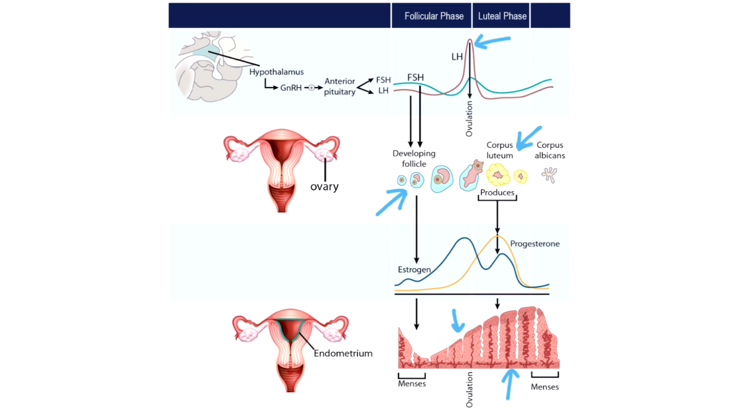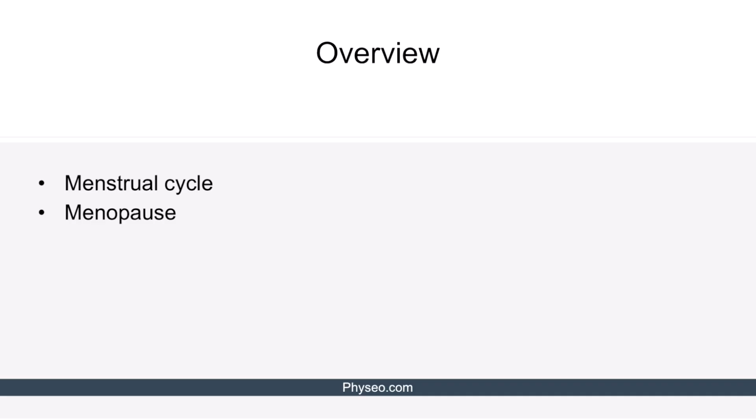Finally, the corpus luteum degenerates into the corpus albicans, ceasing progesterone and estrogen production. The rapid drop of progesterone and estrogen causes sloughing of the stratum functionalis layer of the endometrium. Therefore, the woman experiences bleeding. All right, with that brief review, let's move on to discuss menopause.